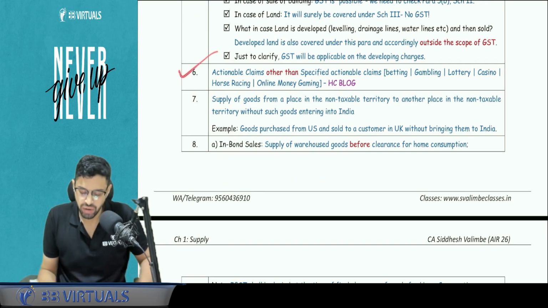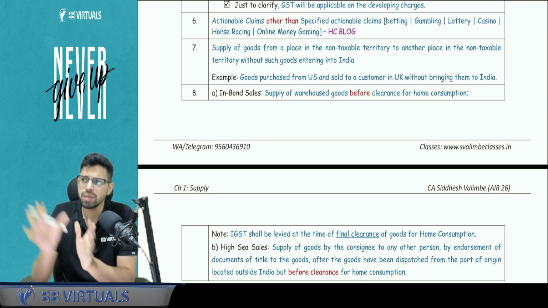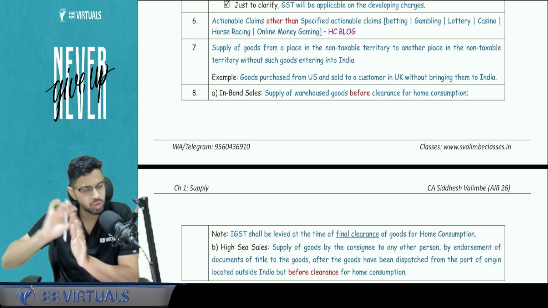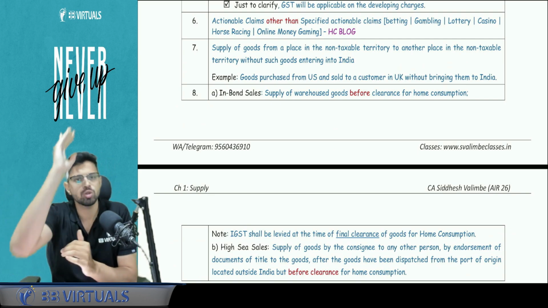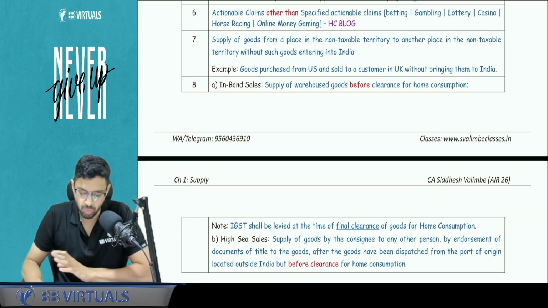Actionable claims I have already clarified. Next is merchant trading. What is merchant trading? Merchant trading means I am buying goods from the US. The goods do not come into India. Meanwhile, I have sold the goods to the UK. So goods directly go from the US to the UK without entering into India. That is outside the scope of GST.